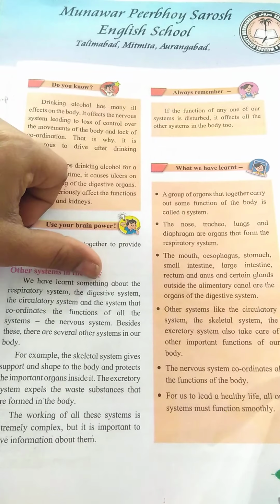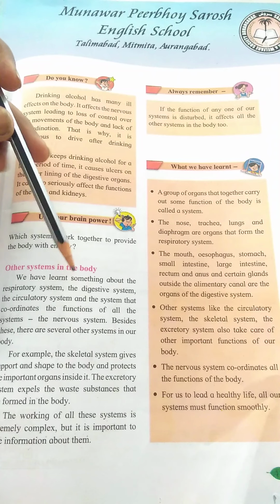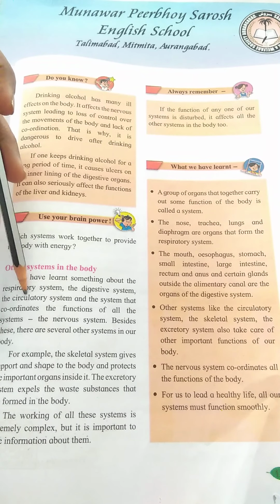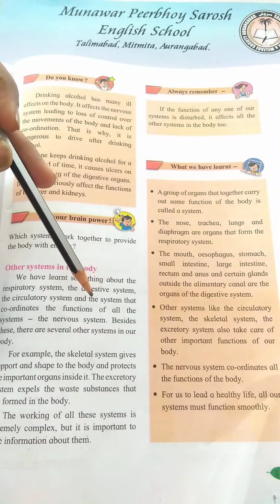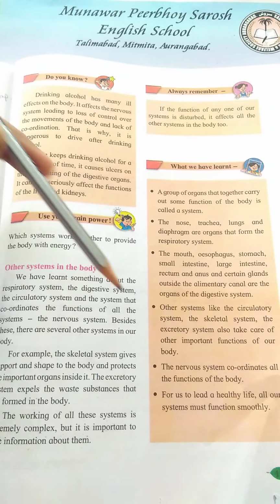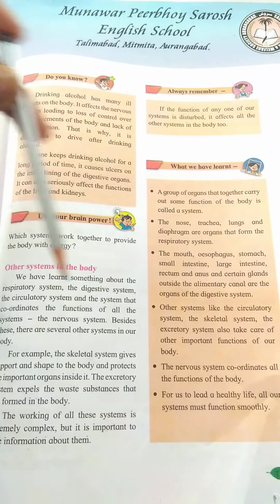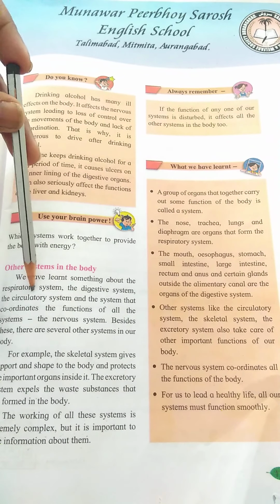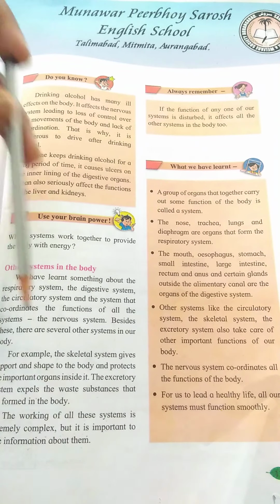We have learned something about the respiratory system, the digestive system, the circulatory system, and the system that coordinates the functions of all the systems, the nervous system. Besides these, there are several other systems in our body.